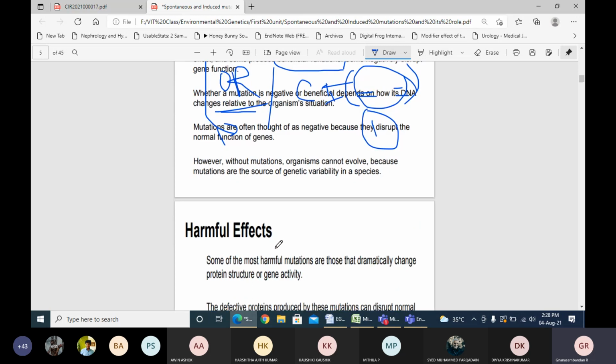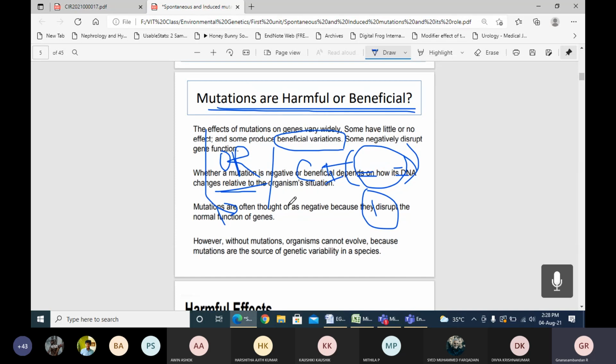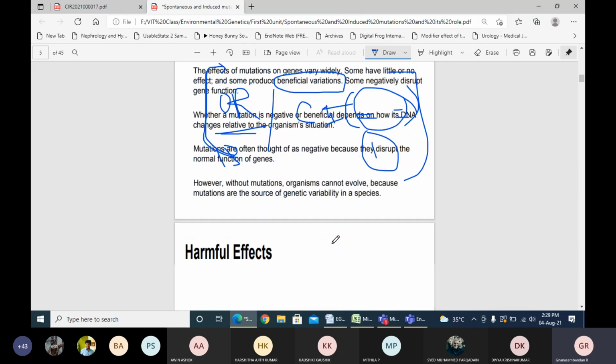For this we need to follow certain regulations. When we are collecting the samples, we should not show any bias. When we are conducting experiments, we need to follow the proper, standardized method. Whatever results we get, we take for analysis. So we have to be very careful to do the experiments and include the samples for the study without showing any bias. Then we can conclude whether the mutation is useful or harmful. That is a different thing. Okay.